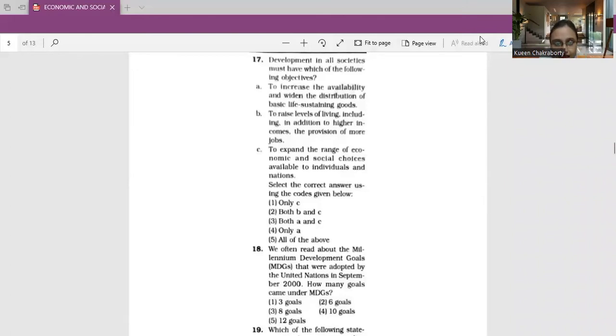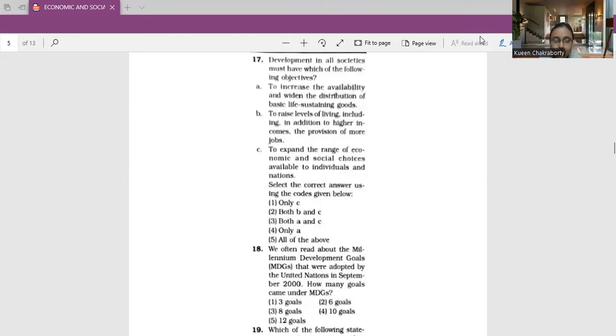Development in all societies must have which of the following objectives? A. To increase the availability and widen the distribution of basic life-sustaining goods. B. To raise levels of living, including, in addition to higher incomes, the provision of more jobs. C. To expand the range of economic and social choices available to individuals and nations.